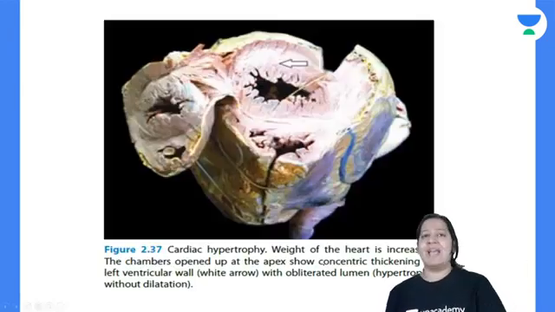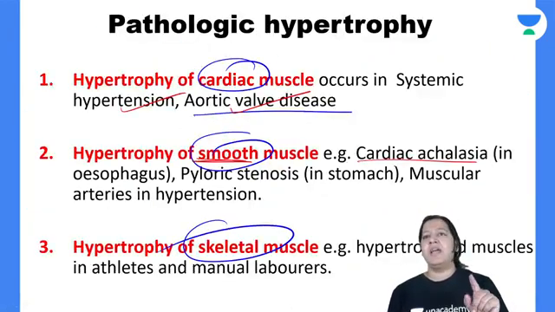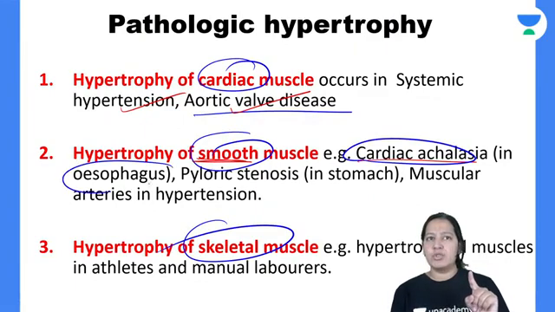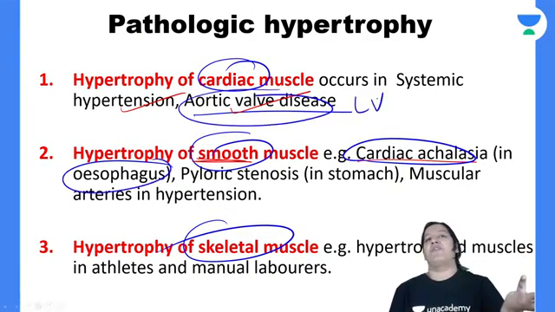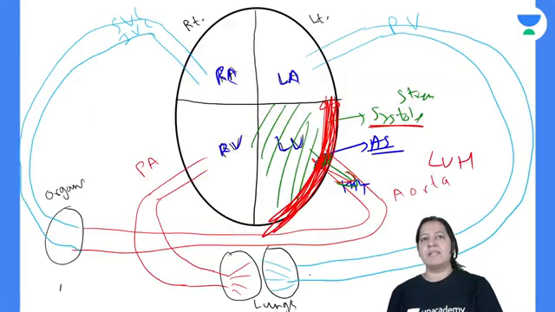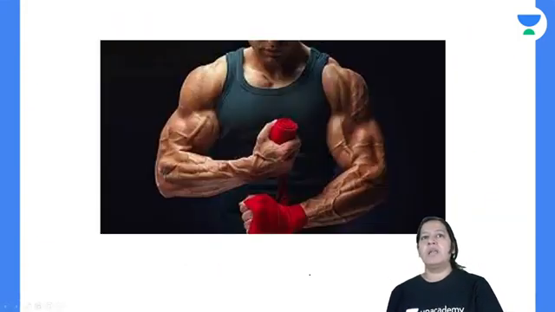So this is known as achalasia. In achalasia, the esophagus is undergoing hypertrophy. In aortic wall disease, the left ventricle is undergoing hypertrophy. And skeletal muscles, you can say these are the laborers, the person who is going to the gym.